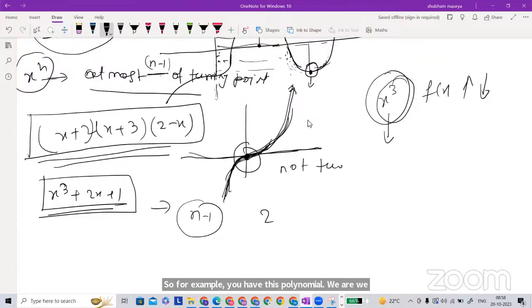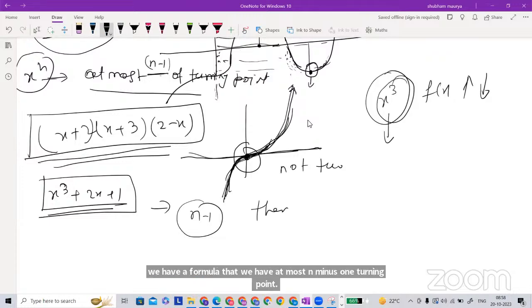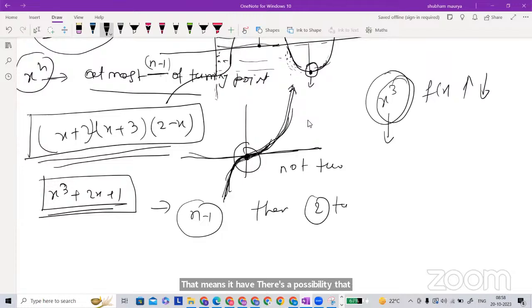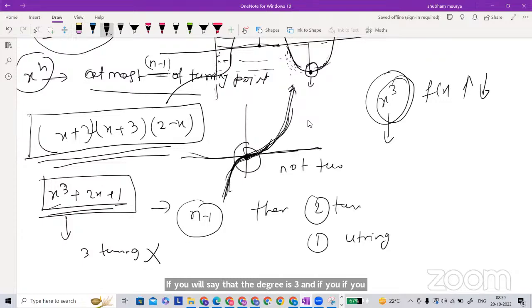That means there is a possibility that the number is the degree minus 1. It could have 2 turning points, it could have 1 turning point also. It is not giving the assurance that exactly n minus 1 turning points are there. If you say the degree is 3 and you say 3 turning points, then this is wrong, because turning points cannot be more than the degree, not even equal to the degree, at least one fewer. Okay.